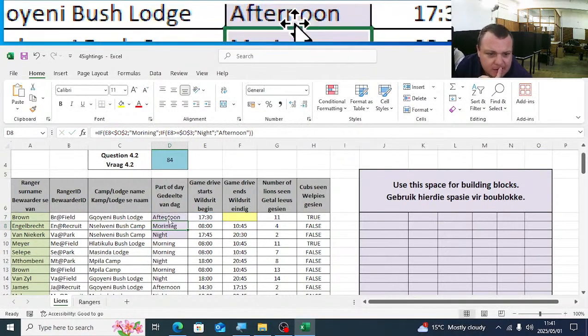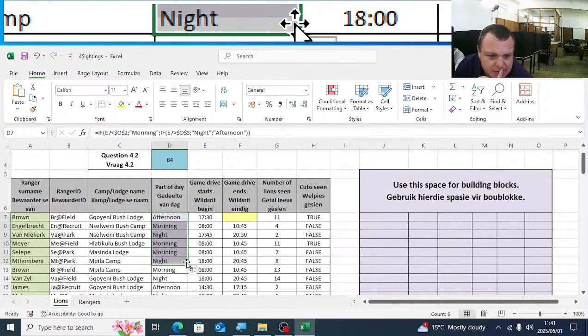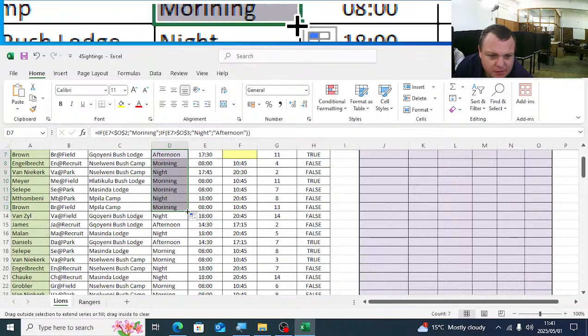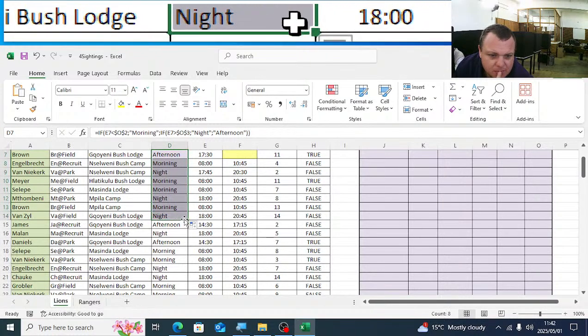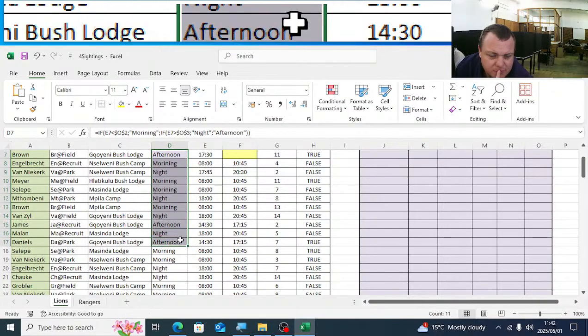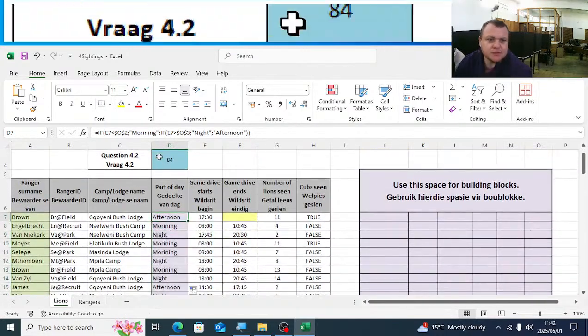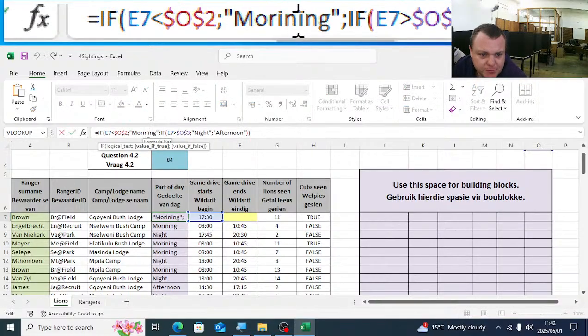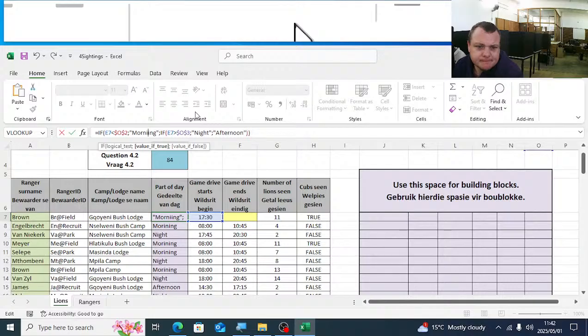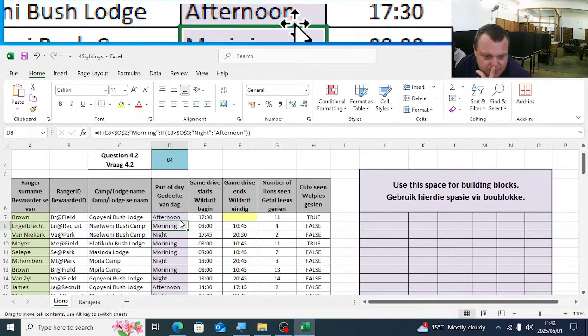Bigger than only, because we should not include that. Morning, morning. Morning is spelled wrong here, but it doesn't matter. Afternoon, night, afternoon, there we go. That is the correct function. So morning, I just want to spell correctly. Just have a look there.